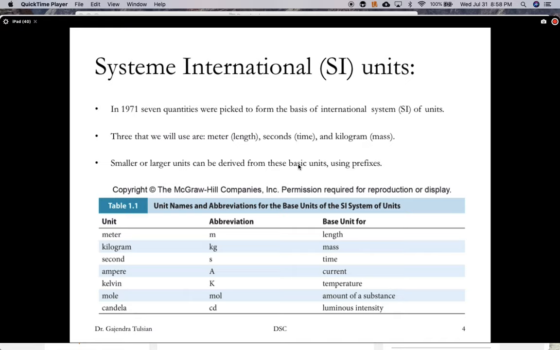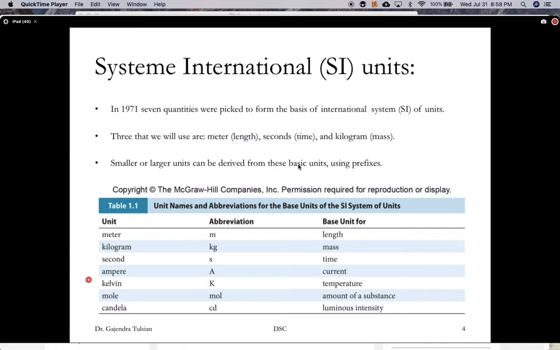Now it turns out that every quantity in science can be expressed in terms of 7 basic quantities. So 7 quantities were picked to form the basis of the International System of Units. And these are the 7 quantities. For length, we measure in meters, mass in kilograms, time in seconds, electrical current in amperes, temperature in Kelvin, the quantity of stuff in moles, and the intensity of electromagnetic radiation in candela.